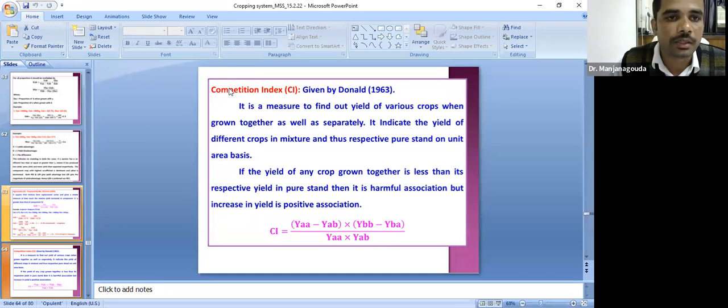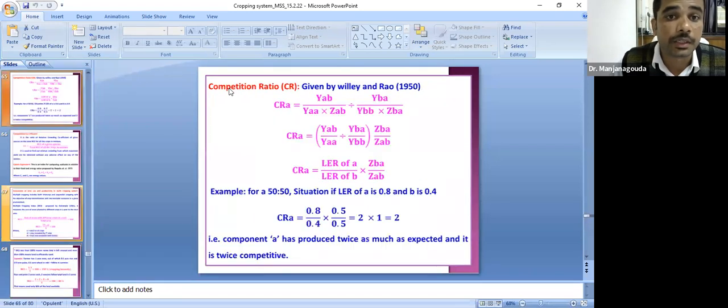Competition index by Donald, note the scientist name. Competitive ratio was given by Willey and Rao. In these assessment techniques, first and foremost, note all the scientists and the assessments given by them. Please note down in a separate sheet. This will be asked in your examination. Also the interpretation: when LER is more than 1, yield is advantageous; when relative crowding coefficient is more than 1, yield is advantageous. Like that, they will ask. Please note down these things.